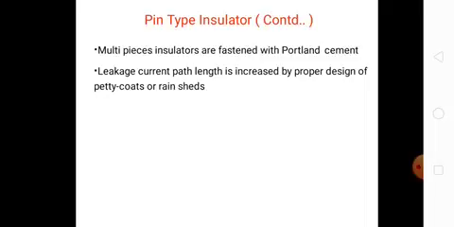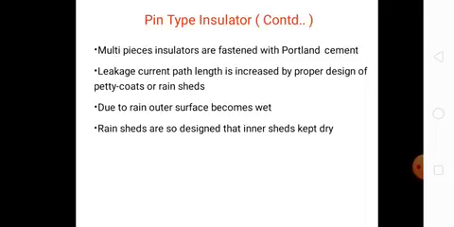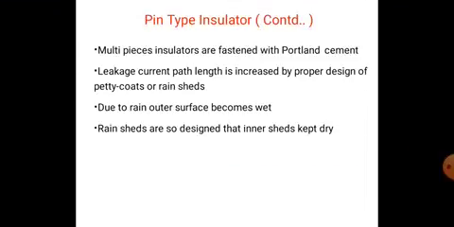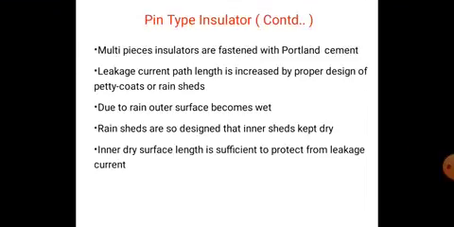The leakage current path length is increased by proper design of petticoats or rain sheds. Due to rain, the outer surface becomes wet. So the rain sheds are designed so that the inner sheds are kept dry. The inner dry surface length is sufficient to protect from leakage current.